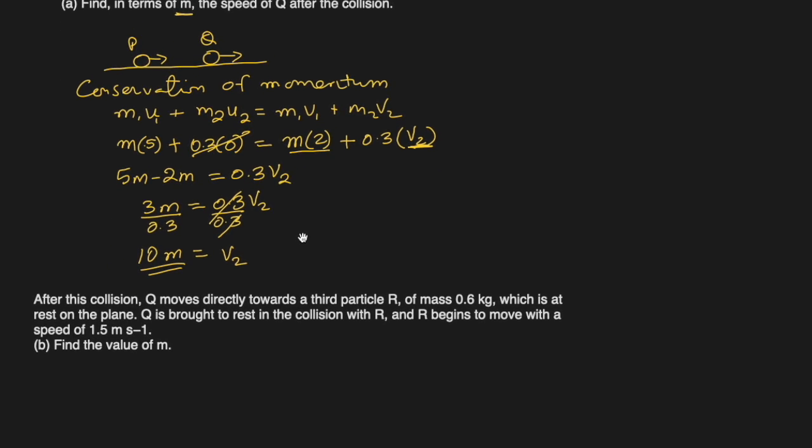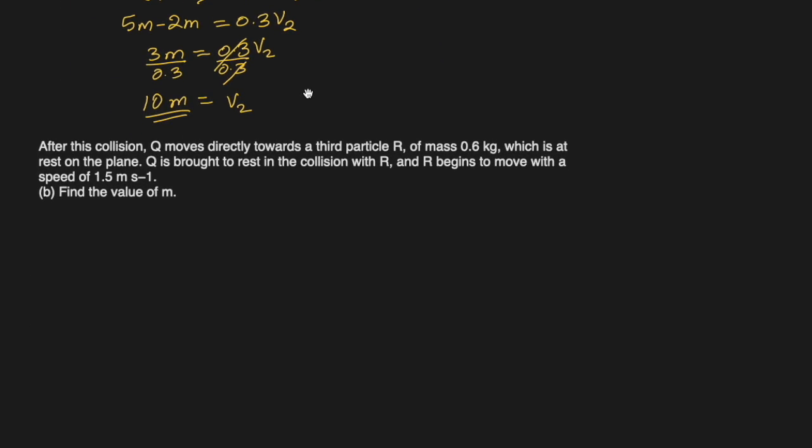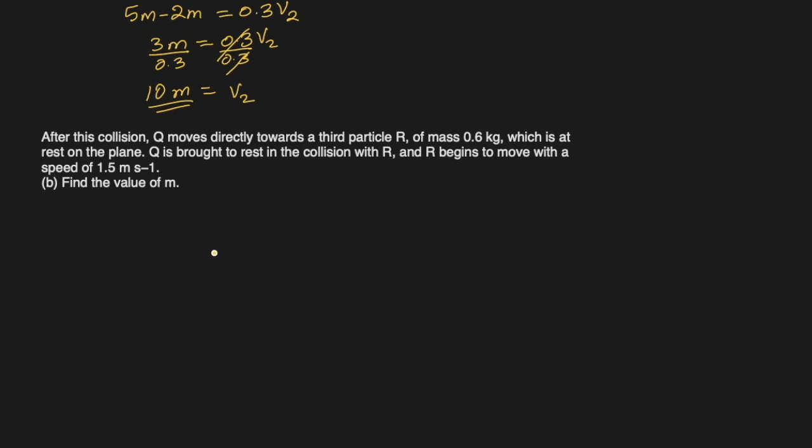Okay. After this collision, Q moves directly towards the third particle R. So this is P moving at 2 meters per second. This is Q moving at 10m meters per second.